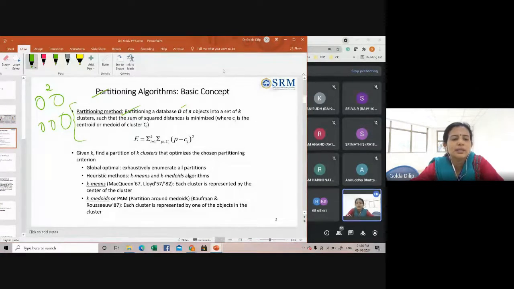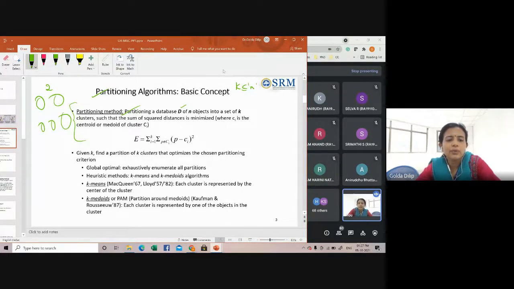When you're given a database with n objects or n data tuples, the partitioning technique will construct k partitions for the data set. Each partition, each k, will represent a cluster. That k will always be less than or equal to the total number of objects or data tuples. That's what partitioning clustering will do.